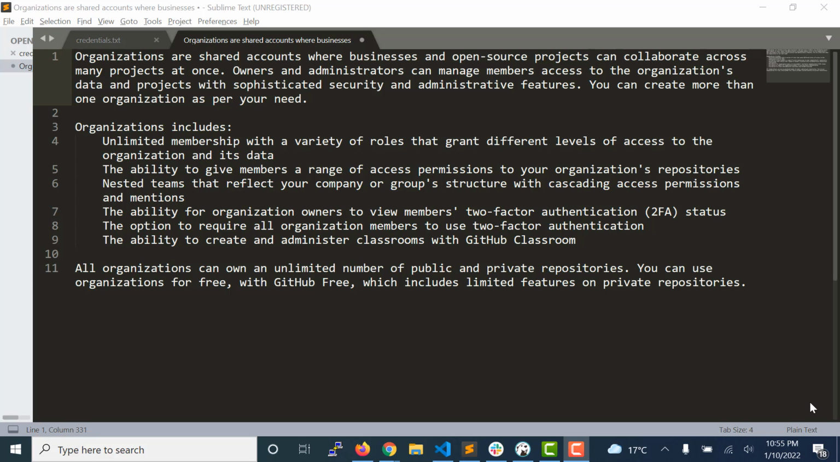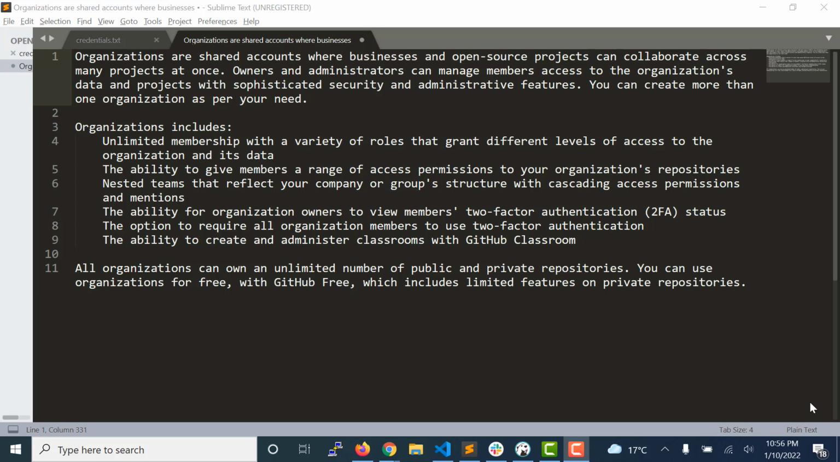Organizations include unlimited membership with a variety of roles that grant different levels of access to the organization and its data. The ability to give members a range of access permissions to your organization's repositories, nested teams that reflect your company or organization structure with cascading access through permissions and mentions.